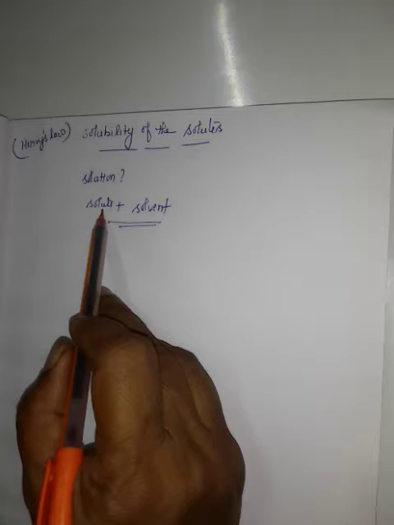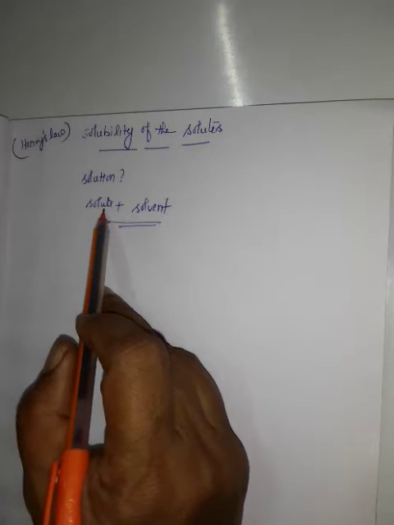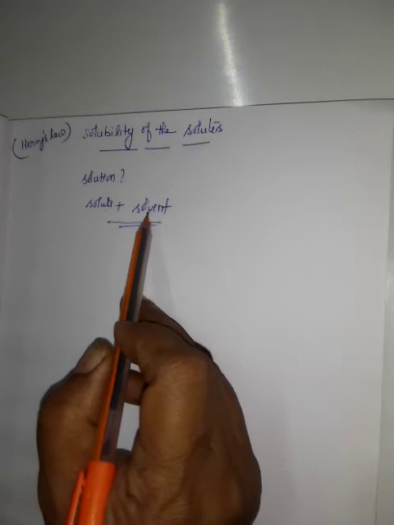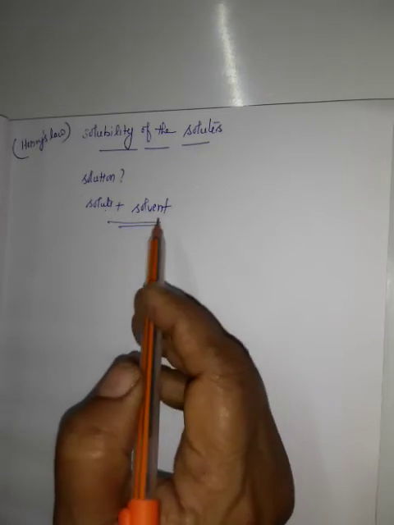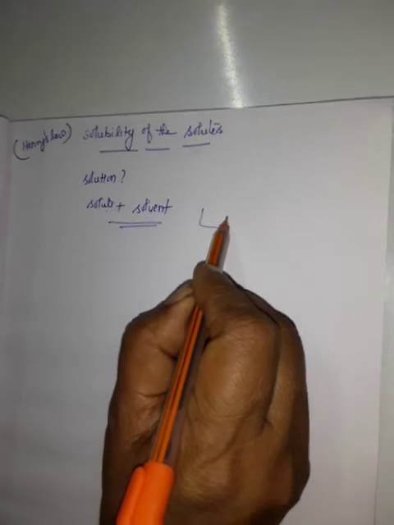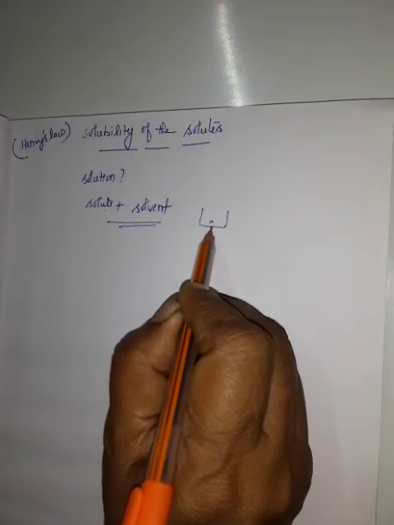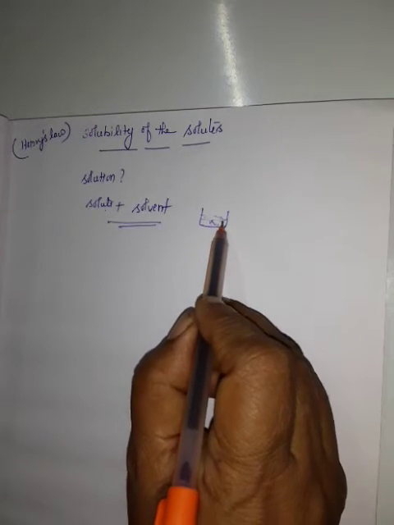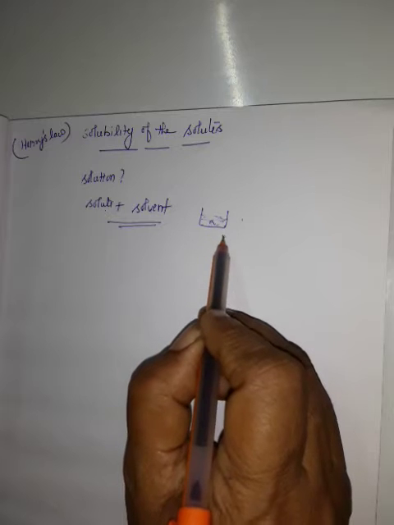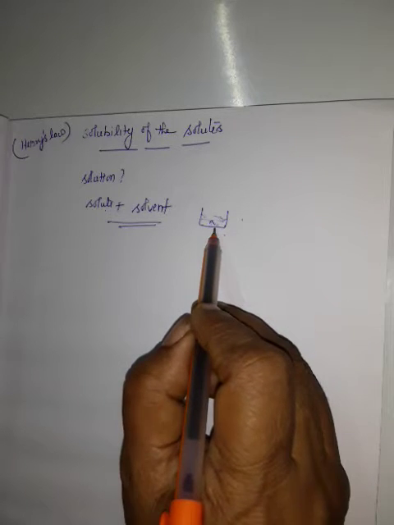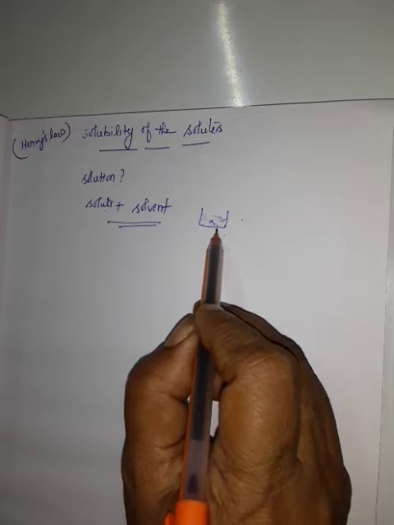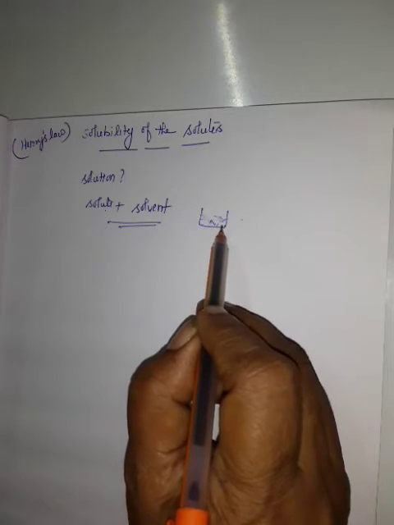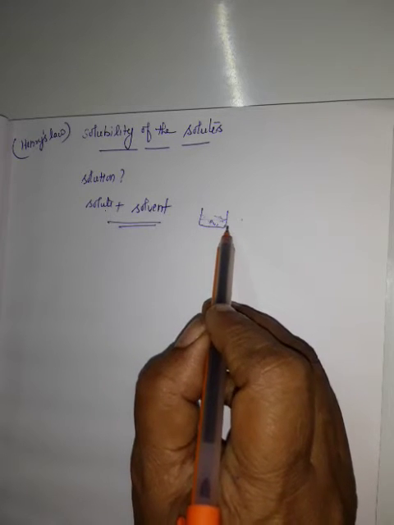What is meant by solute? Solute means the component which is present in smaller amount. Solvent means the component present in larger amount. For example, take a beaker, put some sugar and add water. Here, water is the solvent, and sugar is the solute. So, solute is present in smaller amount, solvent is present in larger amount. Solute and solvent together make the solution.